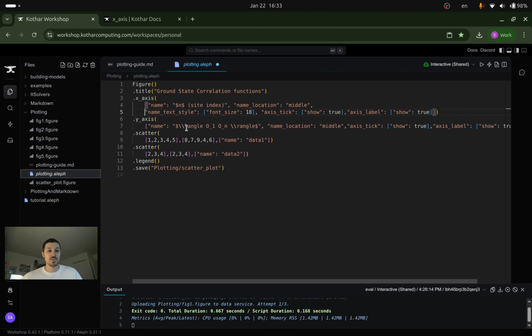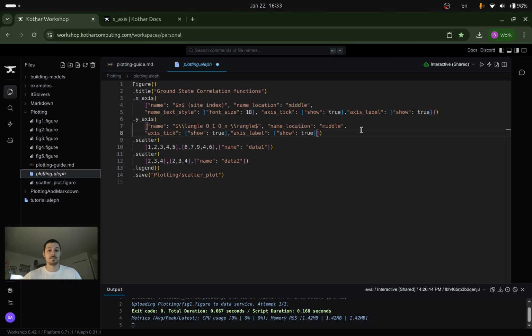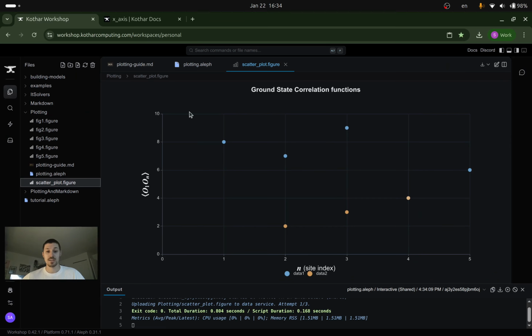Like so, just so we can see it. Where the axis tick here. Same thing, I'm going to plot data, give it some options, and then do two scatters, so I can just repeat the scatter onto the same figure and mix and match. I'm also going to put the legend, and I do this for a reason. Because I just ran it and I'm not displaying it in a Markdown or somewhere, I have to go to the figure directly, which will be the name scatter plot. So I'll go to the scatterplot.figure, and then it'll animate our point.